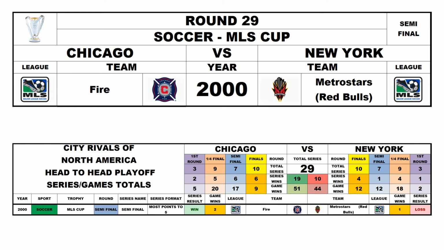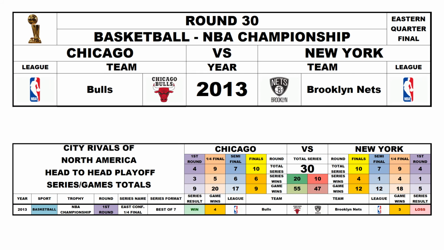2000 to 2019. Round 29, MLS Cup Semifinal, 2000. Chicago Fire versus the New York Metro Stars. Chicago won the most points to 5 series, so now Chicago 19, New York 10. Round 30, NBA Playoffs, Eastern Quarterfinal, 2013. Chicago Bulls versus the Brooklyn Nets. Chicago won the series 4-3, so now Chicago 20, New York 10.